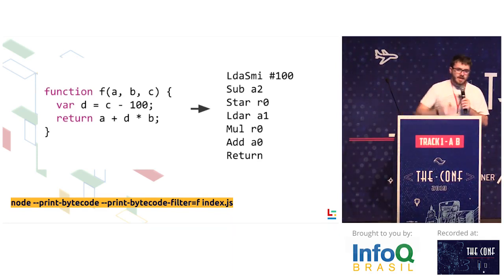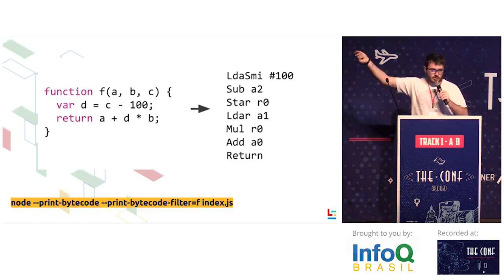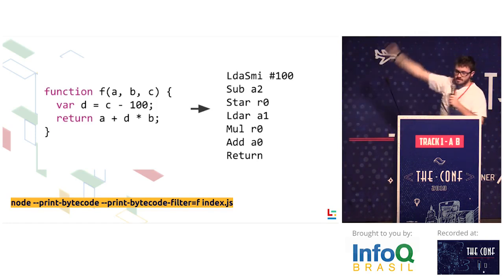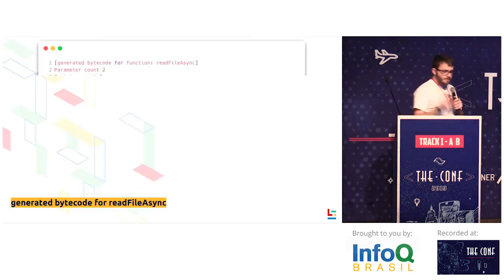There is a whole list of bytecodes in the V8 source code. It's called bytecodes.h, from header. You can read them. There are a lot of bytecodes in there. And JavaScript goes through this every time. So let's put it all together. Let's take our code and execute it.